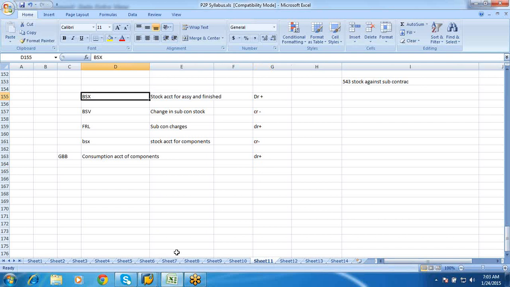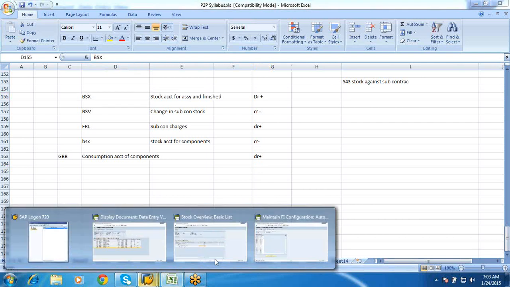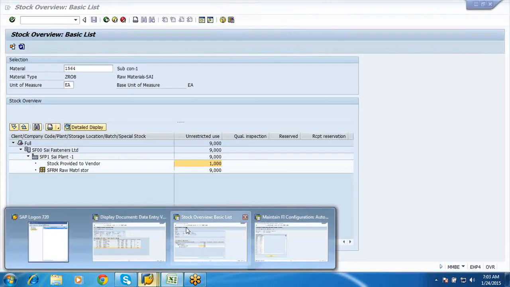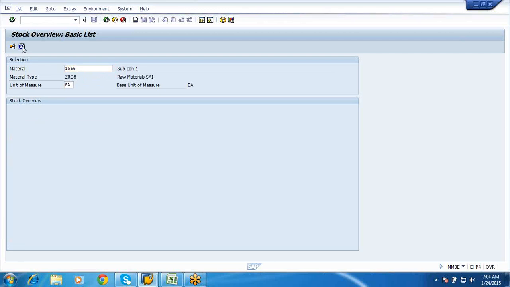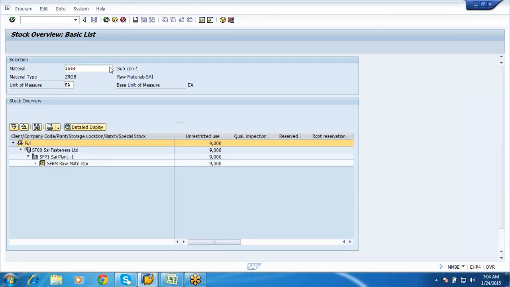Okay, so next if we go to the mother part, that is 1566, this was my mother part. Okay, and if I say enter or if I refresh this, see here, 1566, right?